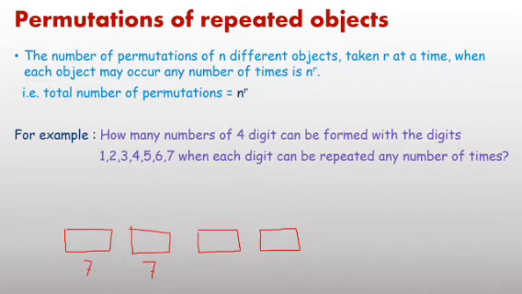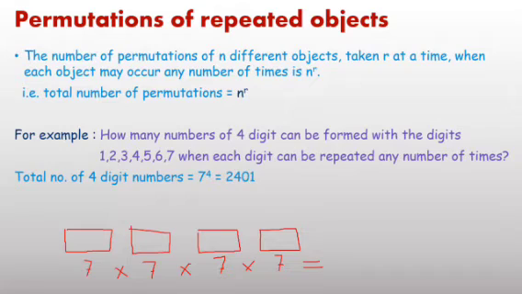Similarly, for the third place, again you have 7 options, meaning any one of these 7 numbers you can put. And the fourth place, again you have 7 options. Using the fundamental principle of counting, you can easily calculate the total number of 4-digit numbers: 7 into 7 into 7 into 7, equal to 7 power 4. The same pattern, you can apply the formula.